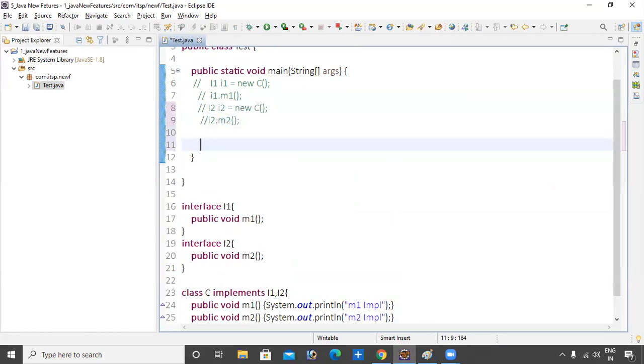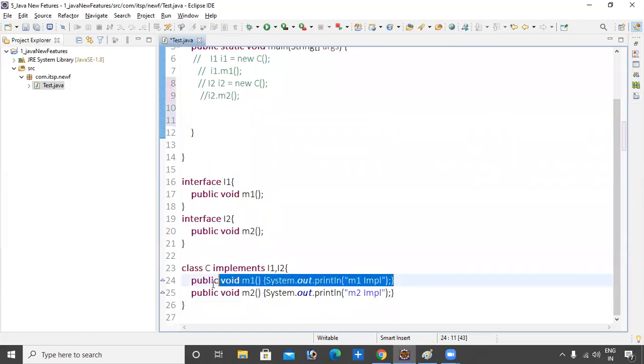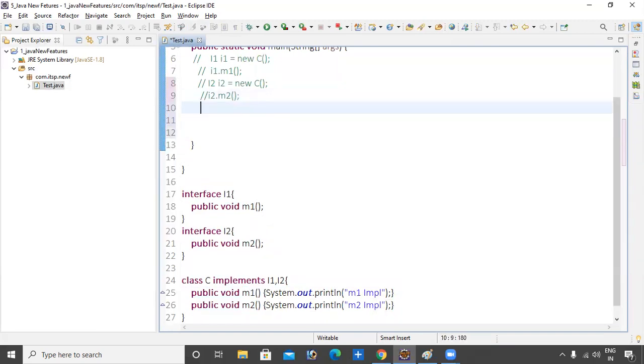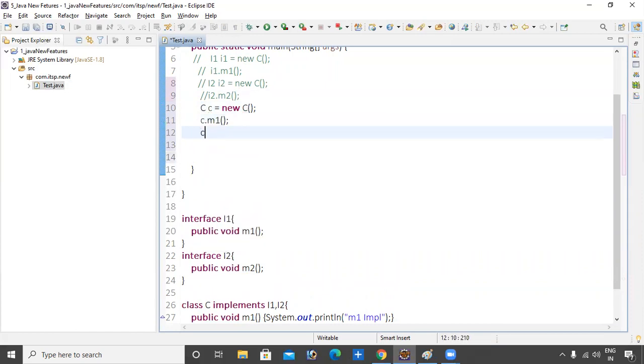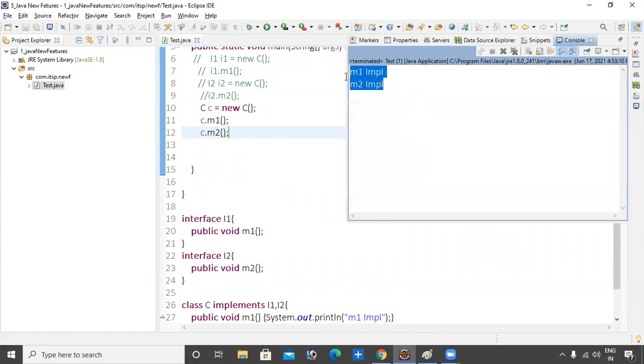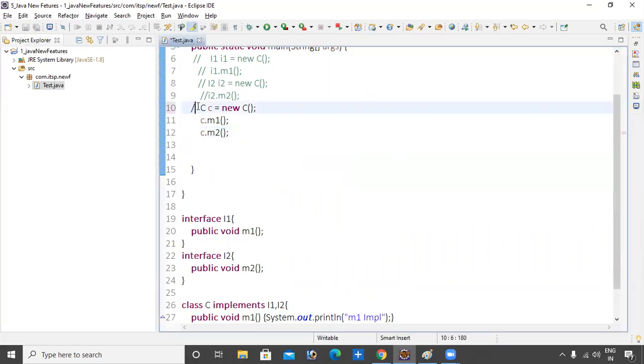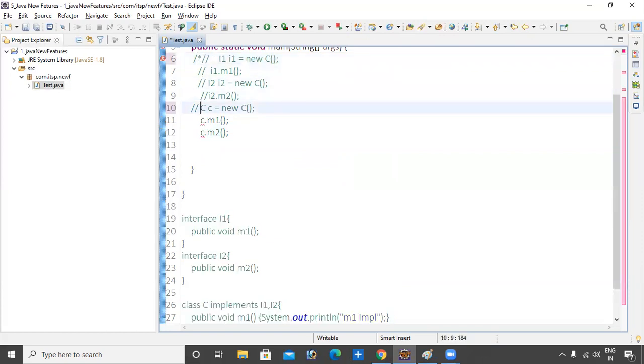Now I want to access all these methods with the same reference variable. So do one thing: create a C class object, C c = new C(). Then happily you can call c.M1 and c.M2, and both outputs will come. Let me show you. Now I want to comment all these things here.